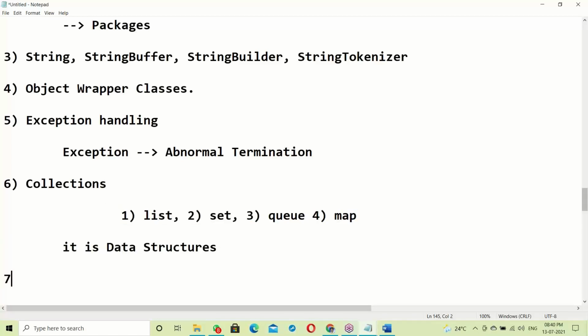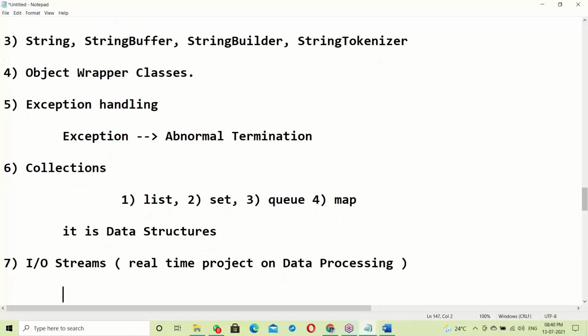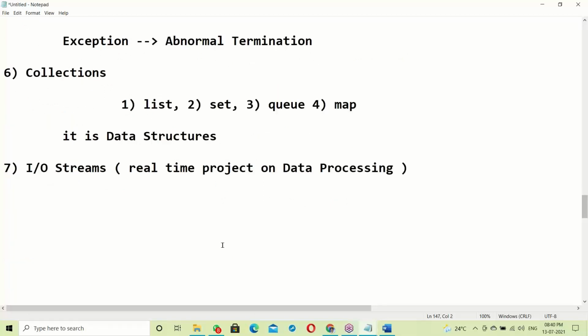After collections, the next one is IO streams, input output streams. Here we'll discuss one real-time project on data processing: how data processing takes place at the server side. See, Facebook or Flipkart. Suppose in Flipkart you search for some item. When you submit the request to search for an item, it has to process data at the server side.